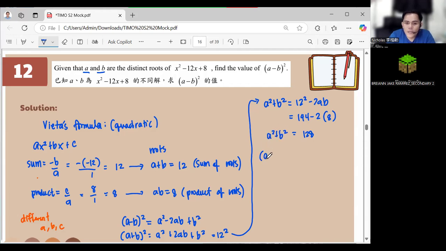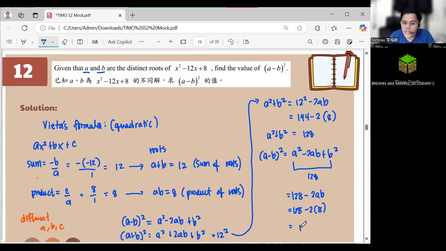Now, what is our A minus B squared? A squared minus 2AB plus B squared. And we know already that A squared plus B squared is 128. So what we don't have is 2AB, and 2AB is again, it's still 16, since AB is 8. So this is 128 minus 2 times 8, which is minus 16. So the answer is 112, and that is our final answer. Okay?